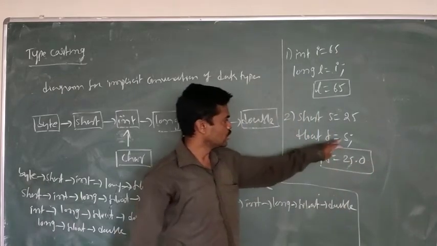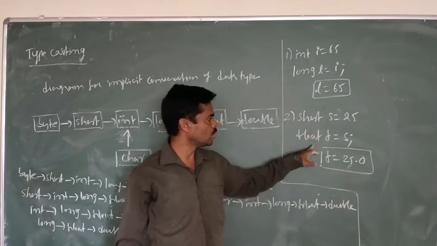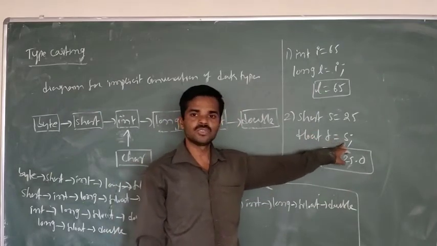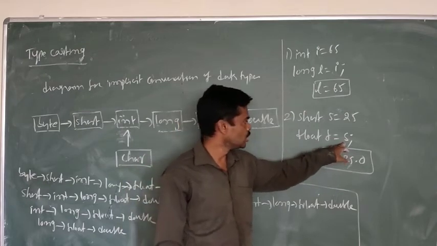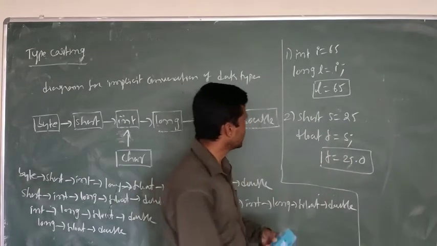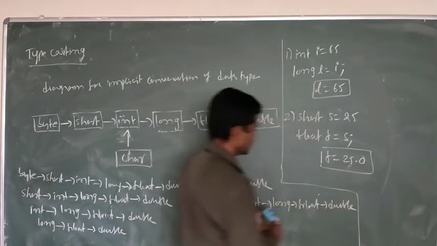Understood? Float is 4 bytes and short is 2 bytes, so it can easily fit into the float without any loss of data.